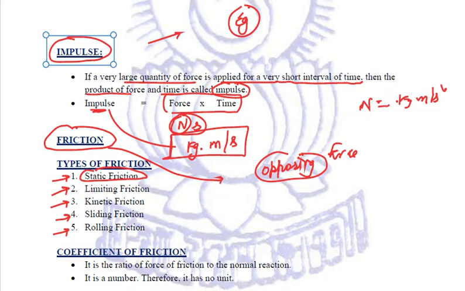I repeat, it is the force which comes into play when one body tends to move over the surface of another body, but it is not actually moving. Right now, it is not actually in motion. The actual motion has not yet started. That is known as static friction. Clear?